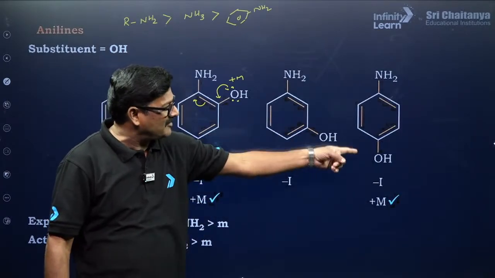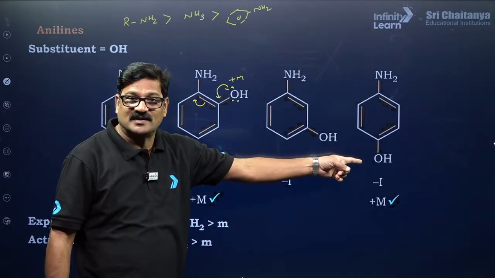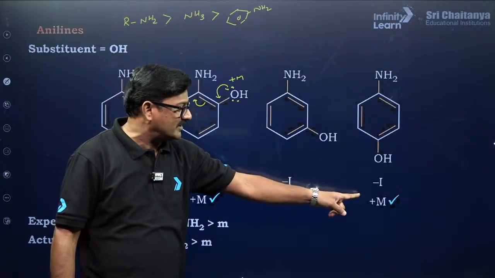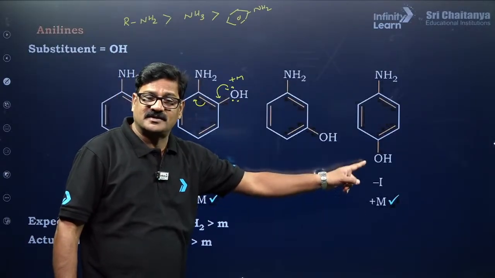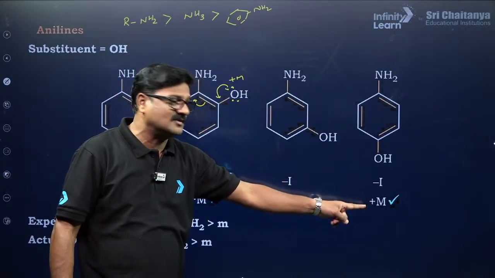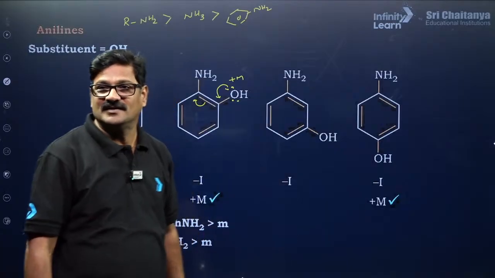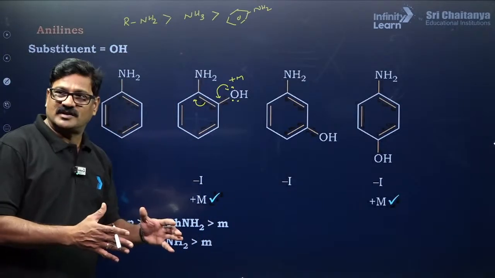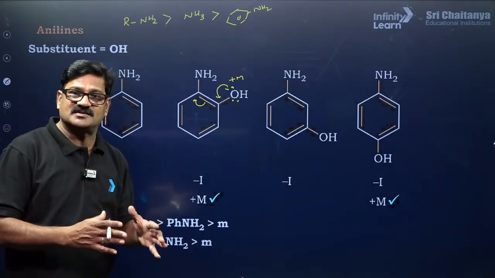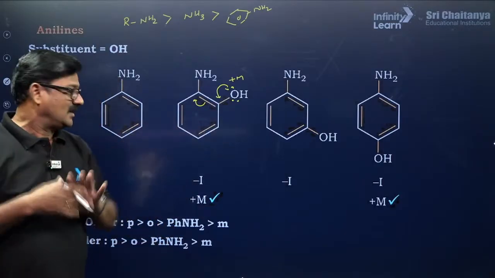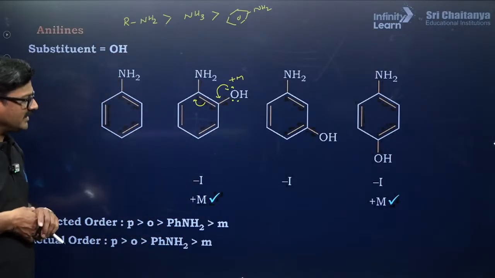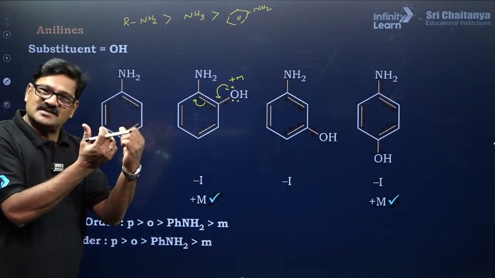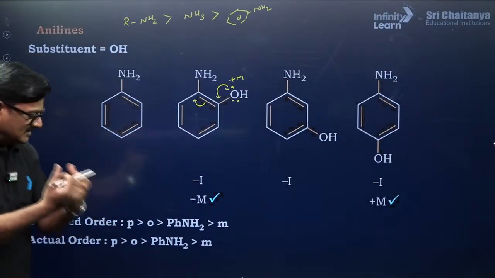And it is going to have a negative inductive effect as well as a positive mesomeric effect. Whenever inductive effect and mesomeric effects are both there, consider only the positive mesomeric effect. Okay, and whenever positive mesomeric effect is coming into the picture, its basic strength will increase. With the negative inductive effect, its basic strength is going to be decreased.